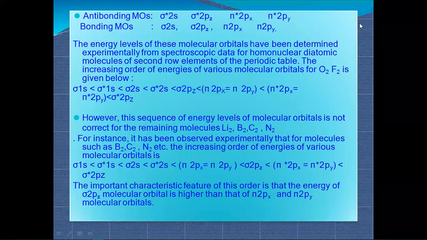And the same with the p orbitals: if six orbitals are combining, six new molecular orbitals are formed, out of which three are bonding and three are anti-bonding. So this is how the energy level diagram shows the molecular orbitals. Anti-bonding molecular orbital.